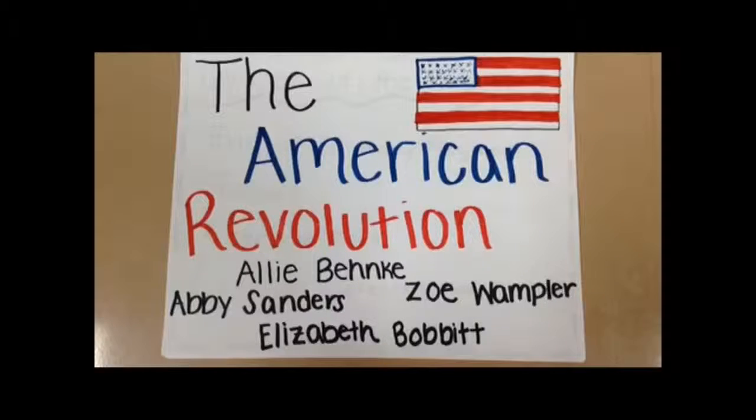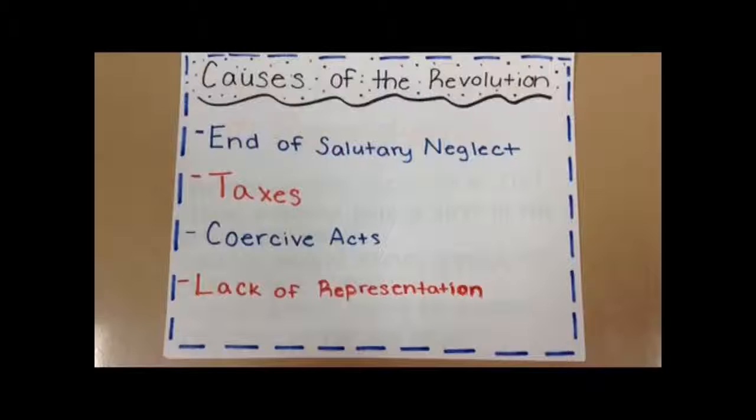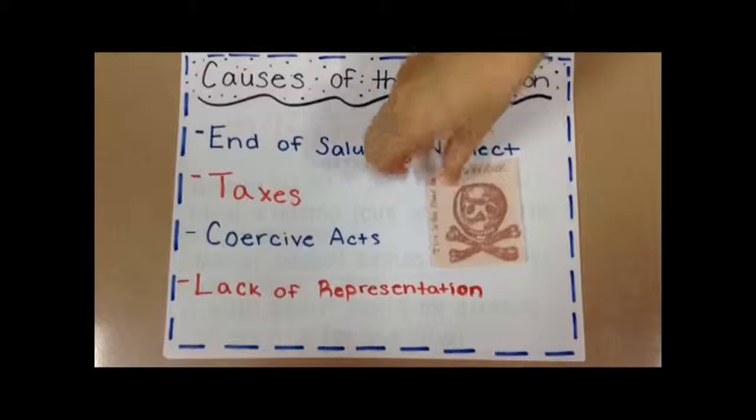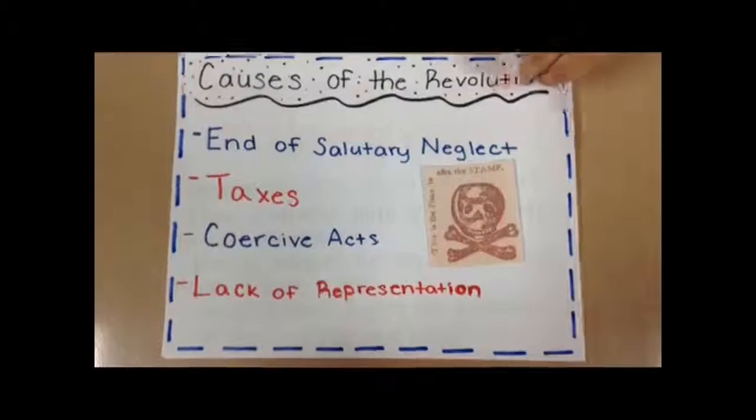The American Revolution. Events before the Revolutionary War. Into salutary neglect, additional taxes, including the Stamp, Sugar, and Tea Acts. Coercive Acts, which closed down Boston Port, revoked the Massachusetts Charter, reinstated the Quartering Act, and allowed British soldiers to be tried in England. And lack of representation in Parliament.